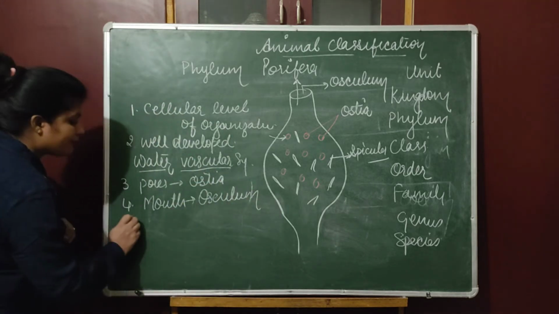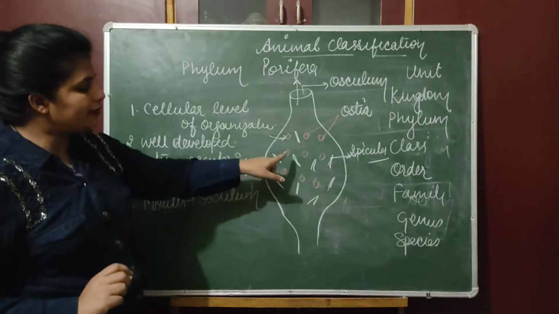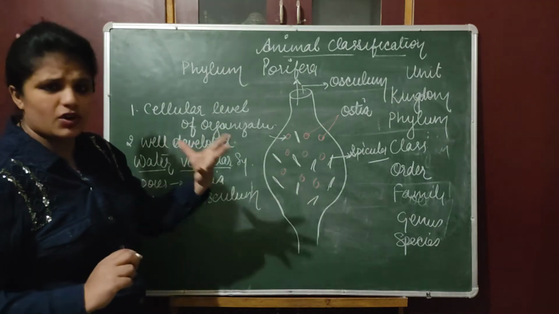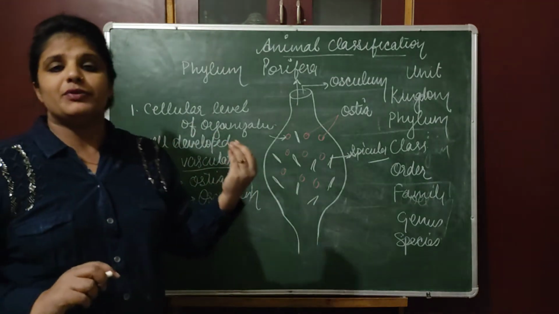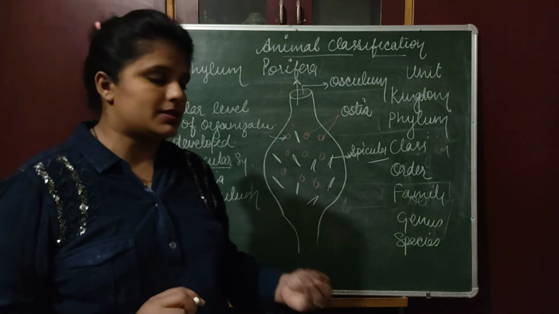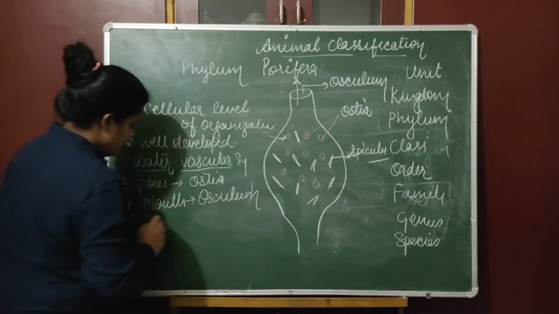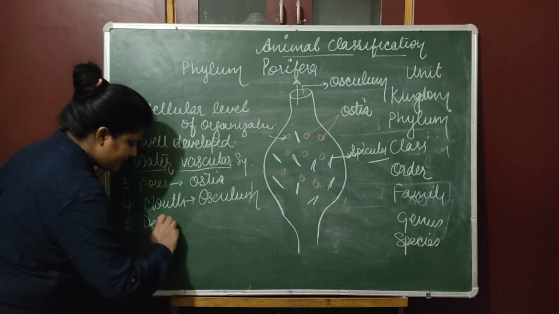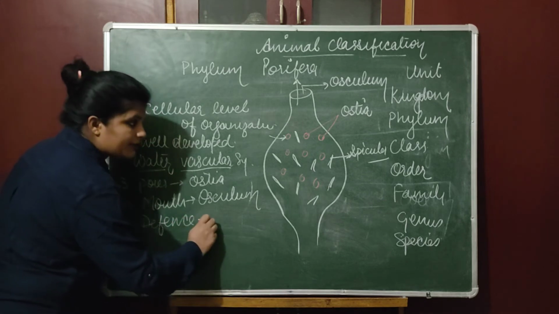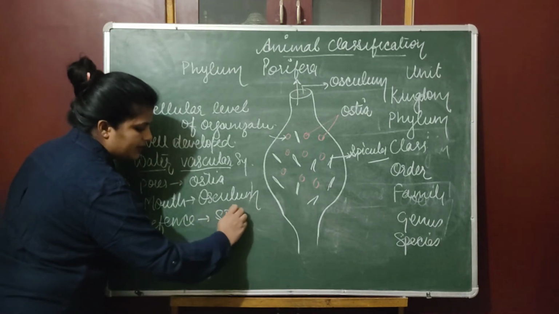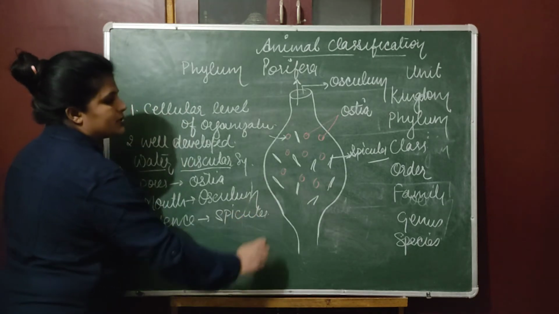And the fifth point is they have one different organ. Not organ, they have some part which acts as a defense system, or offense and defense system, that is called spicules. For defense, अपने बचाव के लिए भी और अपने आक्रमण के लिए भी, they have spicules.